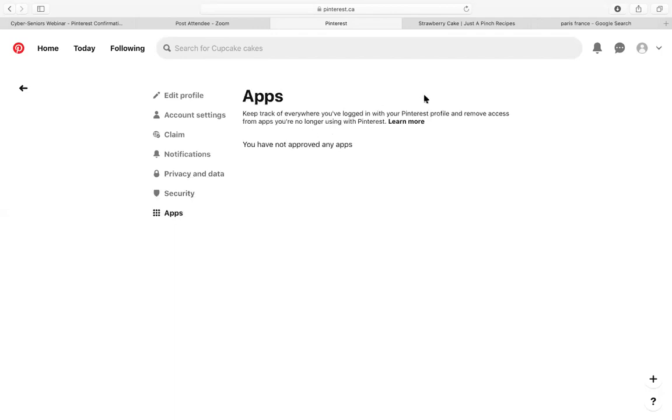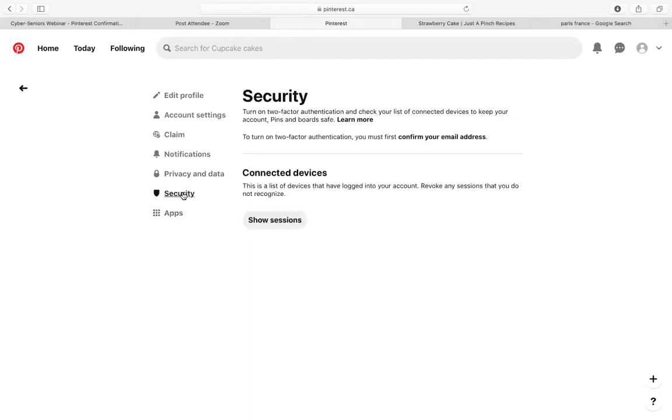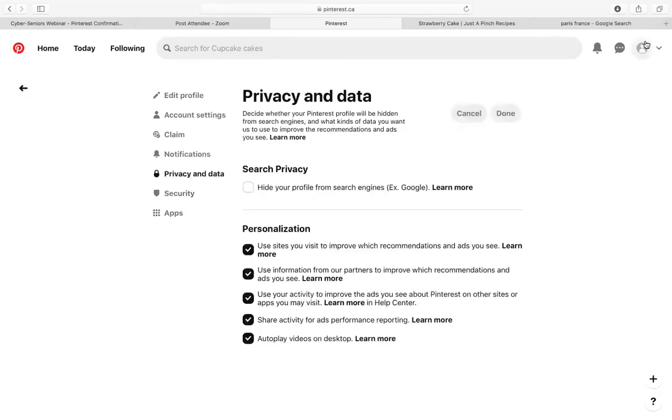Apps. Yeah, so as of this moment, I don't think we have anything added there. Yeah, so that's pretty much for the profile.